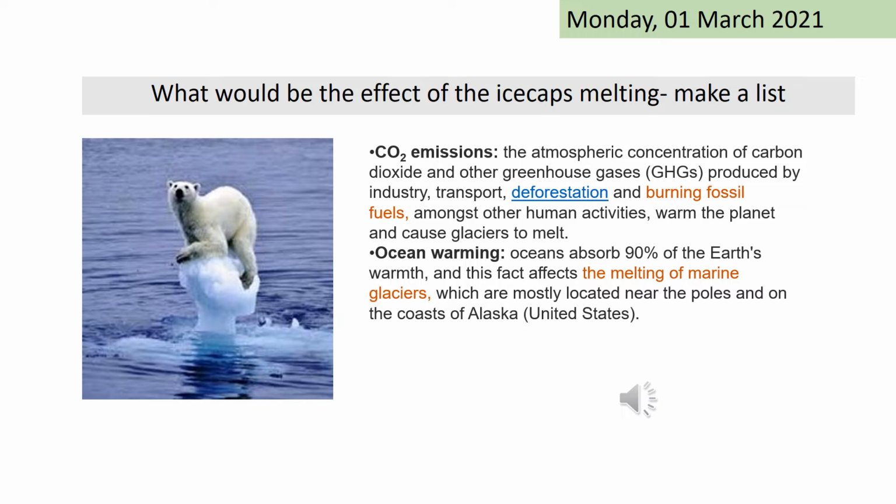Right, so CO2 emission is the main factor that can contribute to ice caps melting. For example, all the greenhouse gases produced from industries, transport, deforestation, and burning fossil fuels, amongst other human activities, warm the planet and cause glaciers to melt. Apart from that, oceans absorb 90% of the earth's warmth, and this affects the melting of marine glaciers, which are mostly located near the poles and on the coast of Alaska in the United States. I'm sure you have more than 2, so whatever you have written down is acceptable as well.